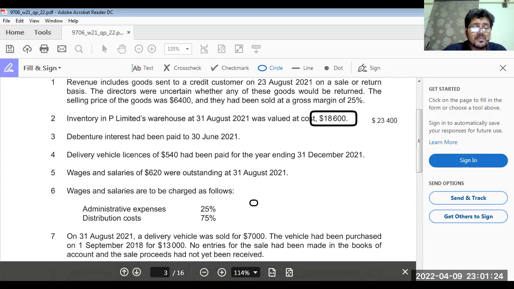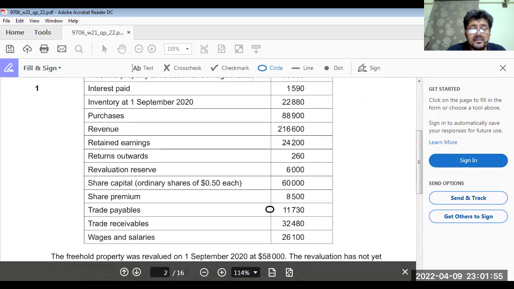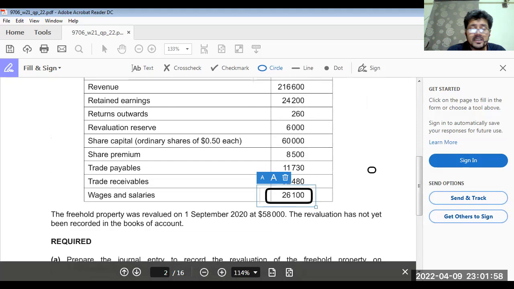Wages and salaries are to be charged as follows: 25% administrative expense. So first we have to calculate salaries expense, and 620 is outstanding wages. 25% of wages and salaries would be included in administrative expenses. Again, back to the question, wages and salaries.